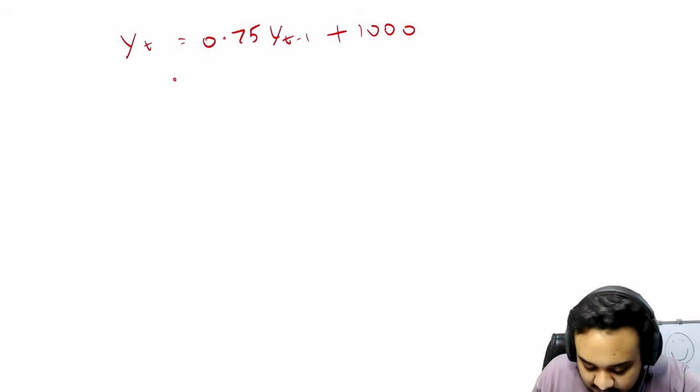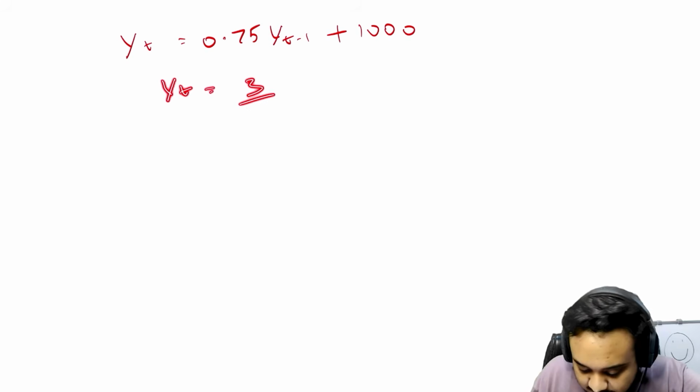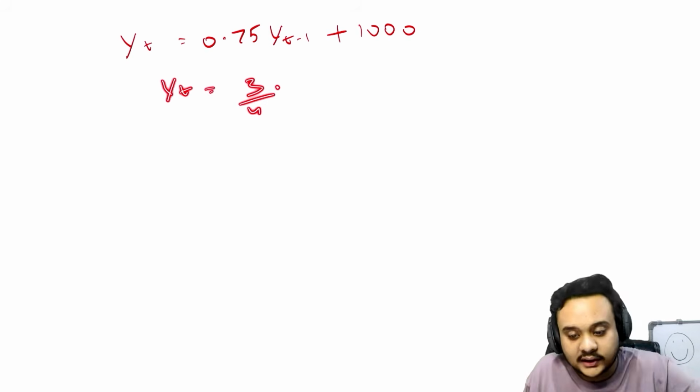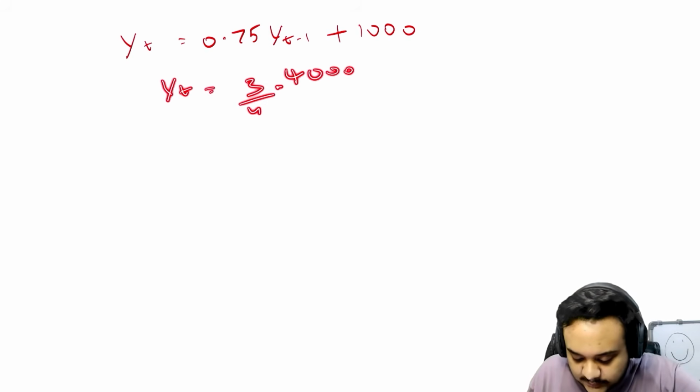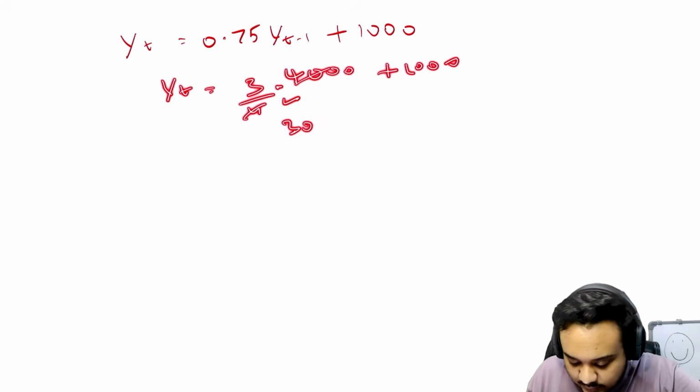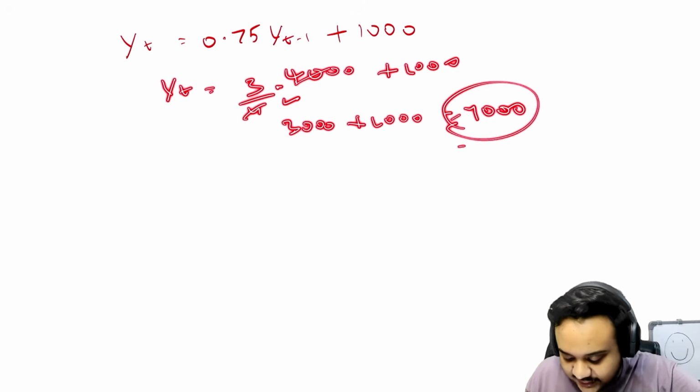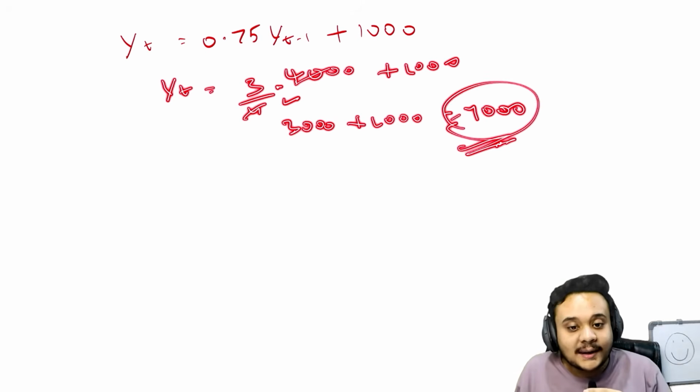So now yt is equal to 3 by 4, which is 0.75, into 4000 plus 1000. So this becomes 3000 plus 1000, which becomes 4000 once again. So even though we put 4000 on the right side, we got 4000 on the left side as well.